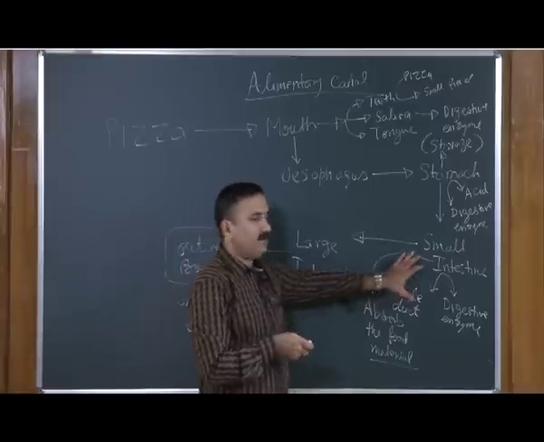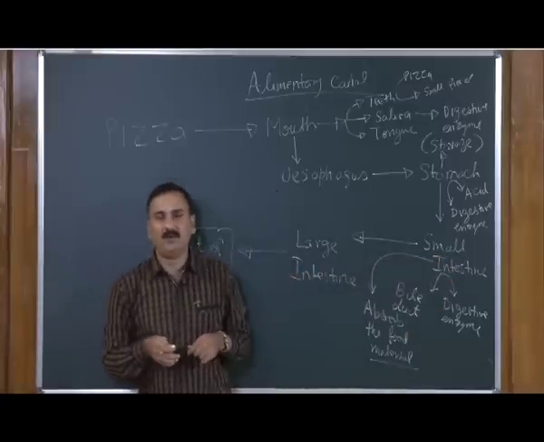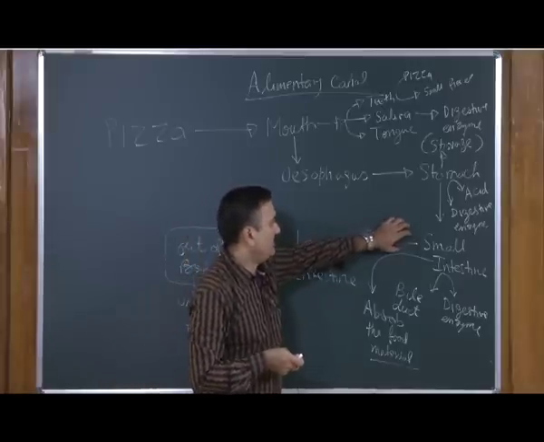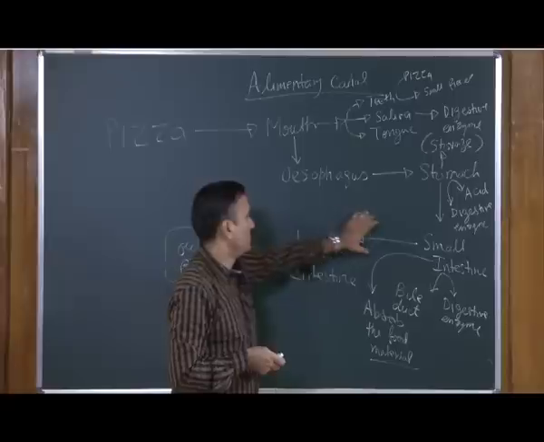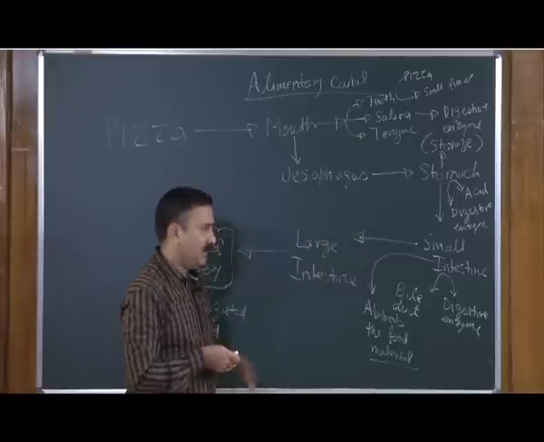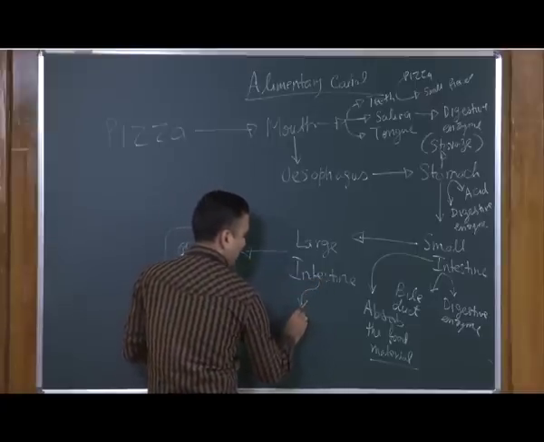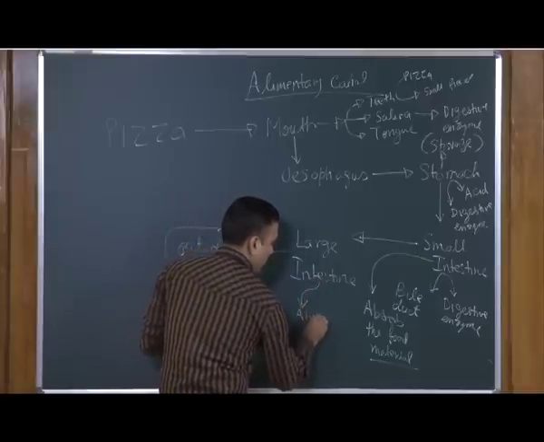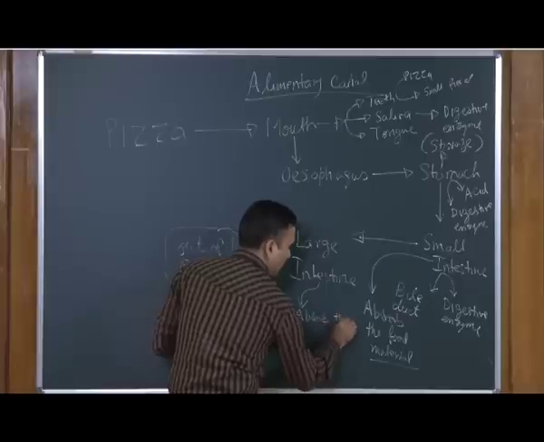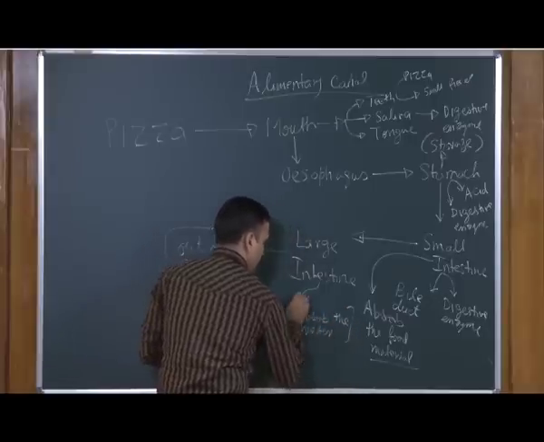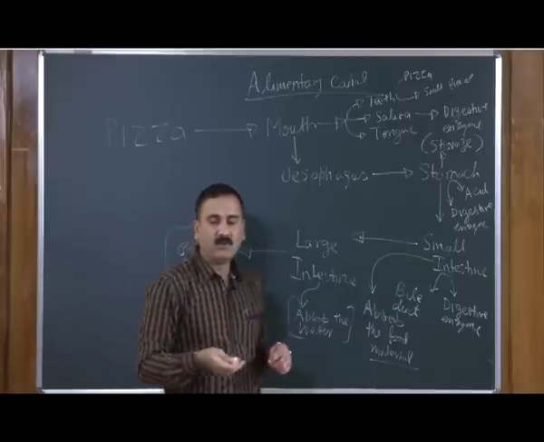Once the absorption of the food material is over, it goes to the large intestine, and the large intestine is mainly required to absorb the water from the food particles or undigested food particles.